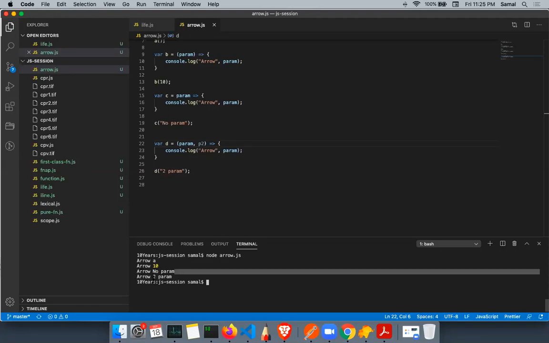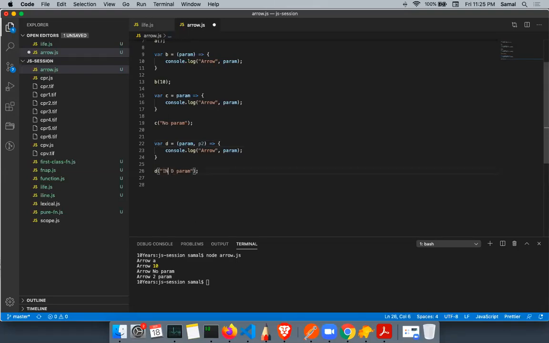You see, there was no param here, and here 2 params came, right? So run this, we'll see arrow a, arrow 10, then arrow no param, and then arrow in the arrow function, right? Here I did not pass a second parameter. It will still work.